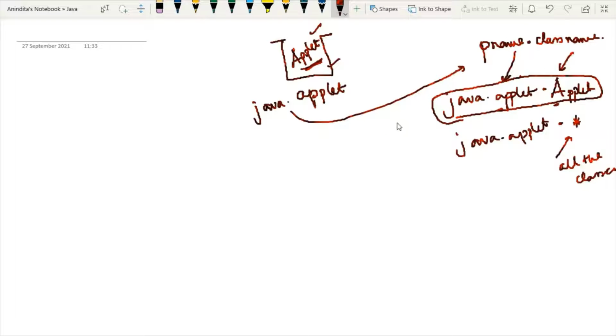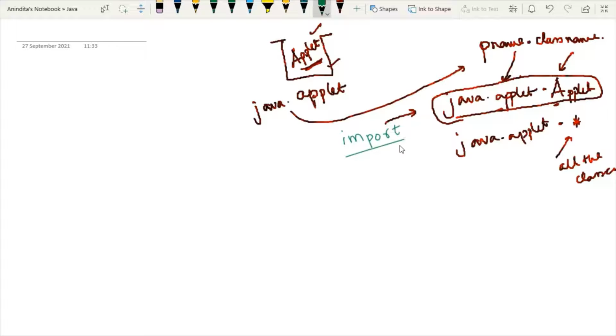Now, I am going to use this package in my own code. So how to fetch this package into my current working directory? For that purpose, we have to use one keyword which is known as import.